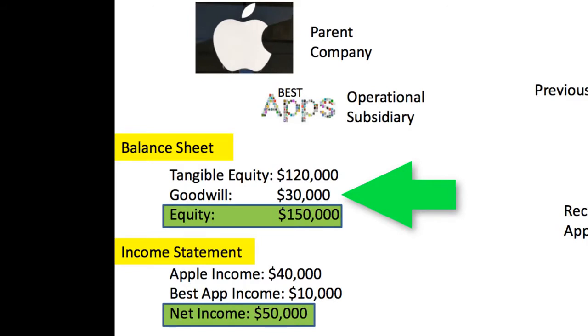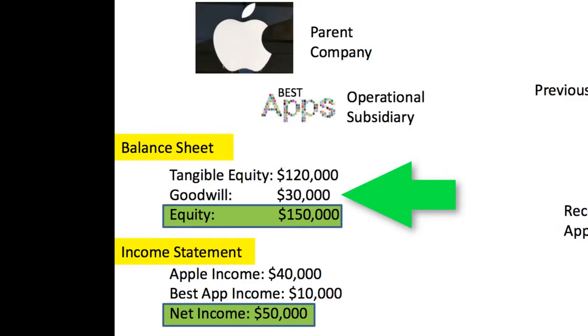So how are we listing that $30,000 on there? It's nothing more than us being able to add an asset to our account of the goodwill that we paid over the equity of the company. Since we paid $50,000 for $20,000 of equity, there was an additional $30,000 of goodwill that we paid to Ted, and now we get to add that onto our balance sheet even though we already paid it to Ted.